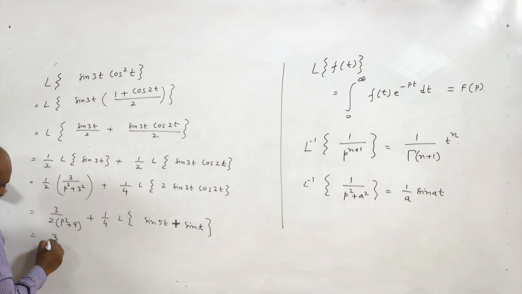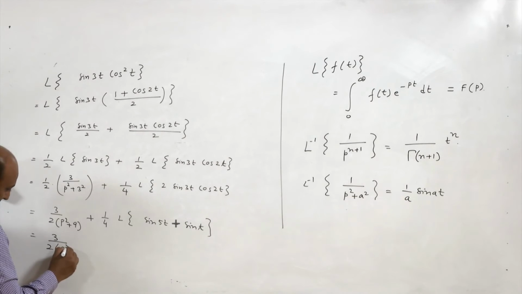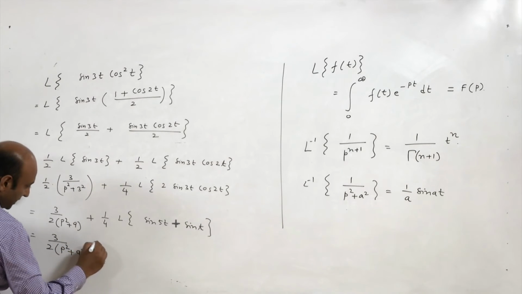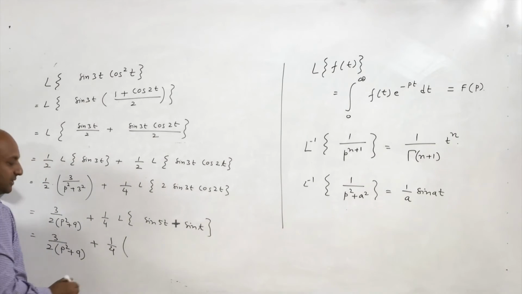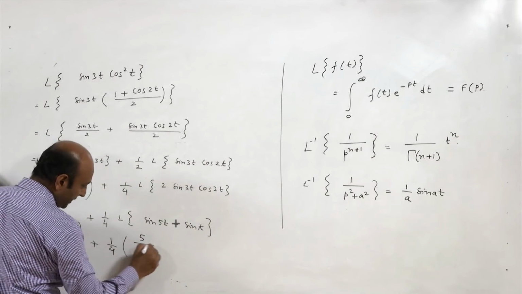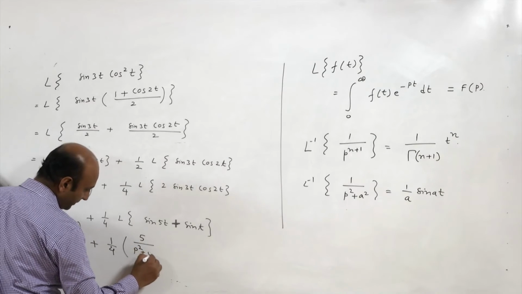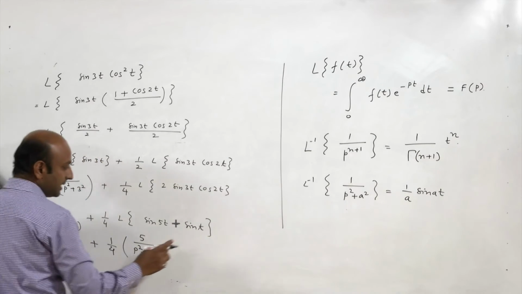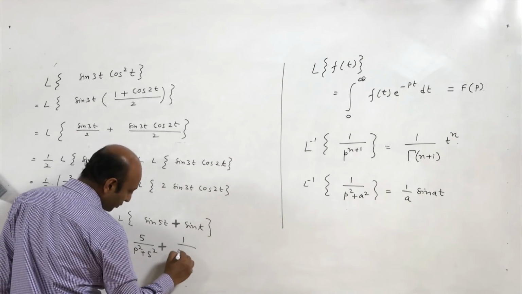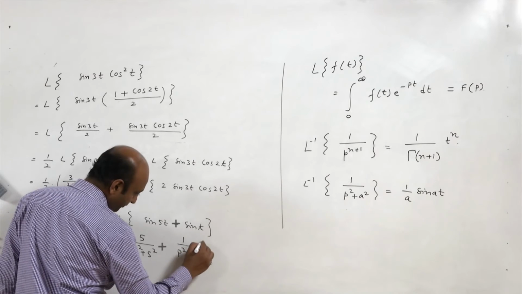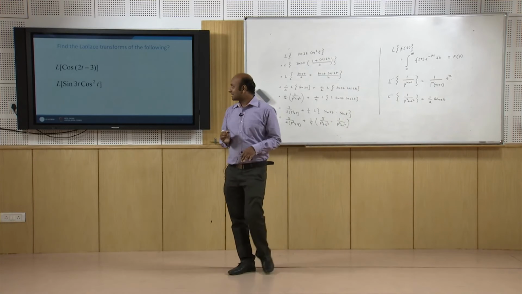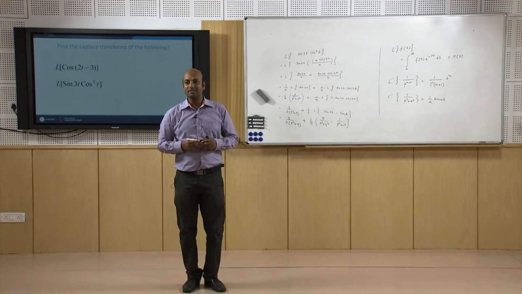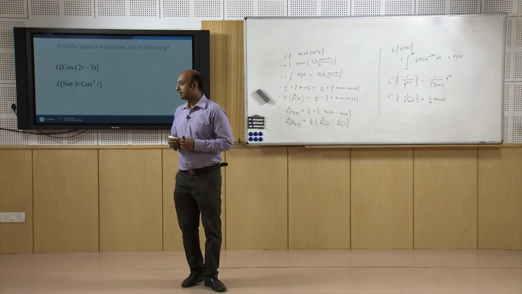So, this is 3 by 2 times 1 upon p square plus 9, plus 1 by 4. Laplace of sin 5t is 5 upon p square plus 5 square, plus sin t is 1 upon p square plus 1 square. So, this will be the Laplace transform of this function sin 3t into cos square t.